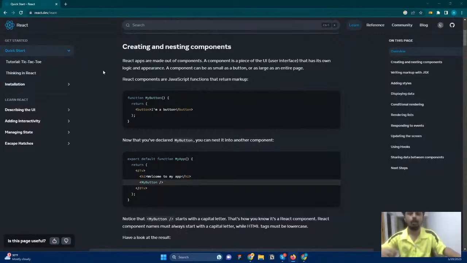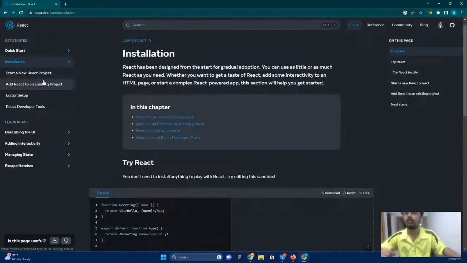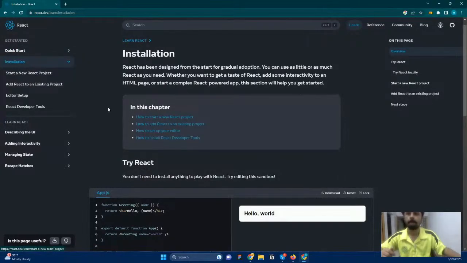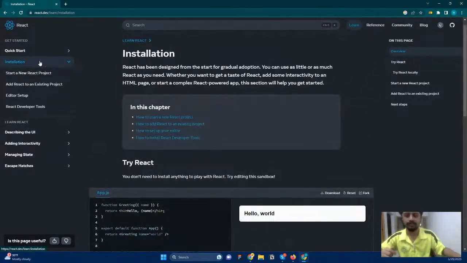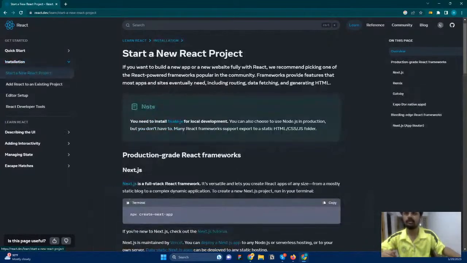Let me see how it is working and how the code happens. We will start by going to installation. I think the user interface of React has changed, which is why I'm checking here. I haven't checked the documentation recently. So, start a new project. Let us click here. Here you can see the command lines. Let's get started.